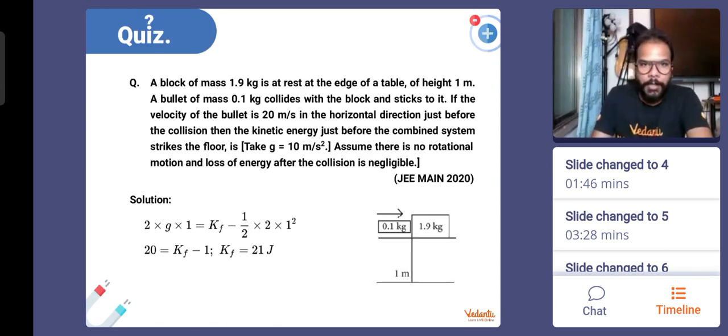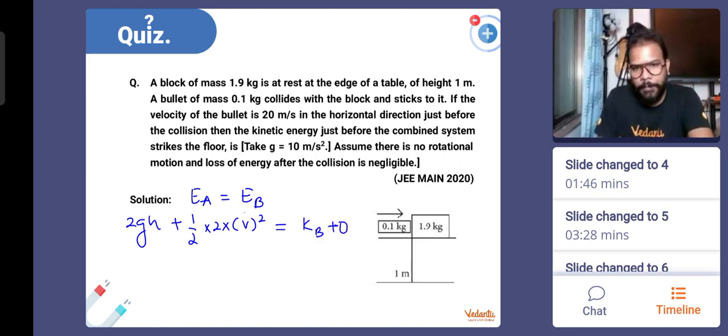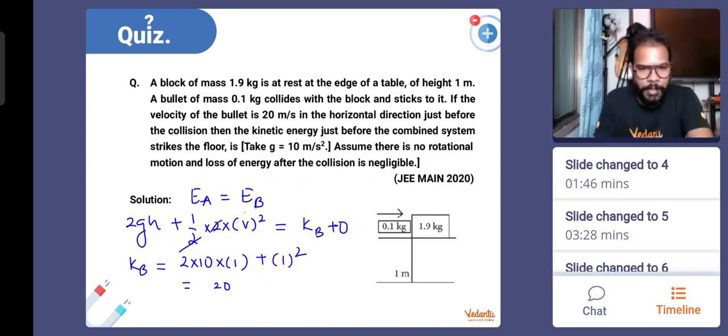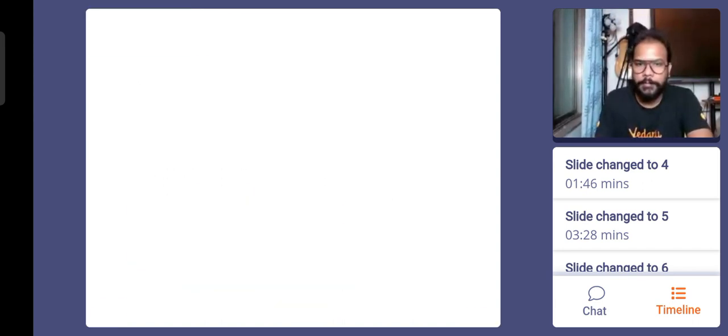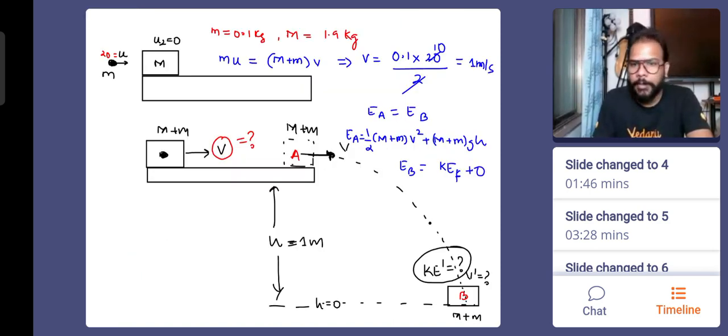Initial potential energy, or I will solve it in my own way, the way I always approach it. Energy at A will be equal to energy at B. At A, there is potential energy of the mass, 2 into g into h. Kinetic energy half into 2 into v square will be equal to kinetic energy at B plus zero potential energy. So KB will be 2 into 10 into h, and v square is 1. 2 and 2 cancel, 1 square. So what I have here is 20 plus 1. So KB, the final kinetic energy, is 21 joules. We just needed to find this whole value, initial kinetic energy plus potential energy.